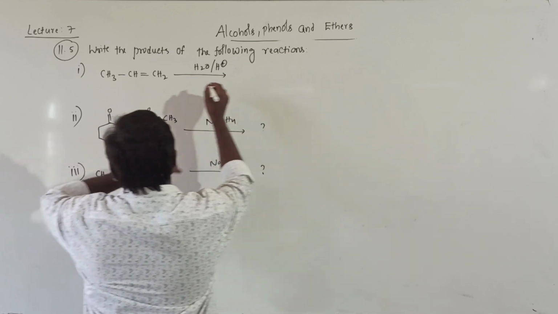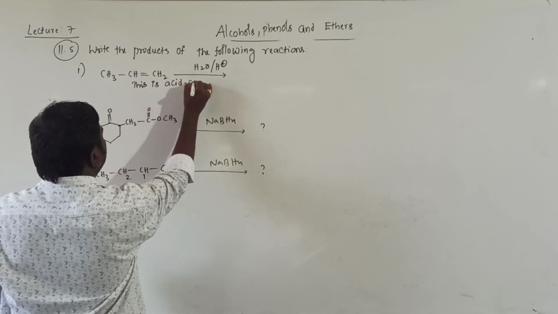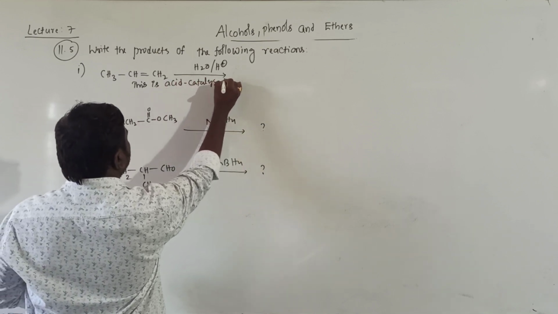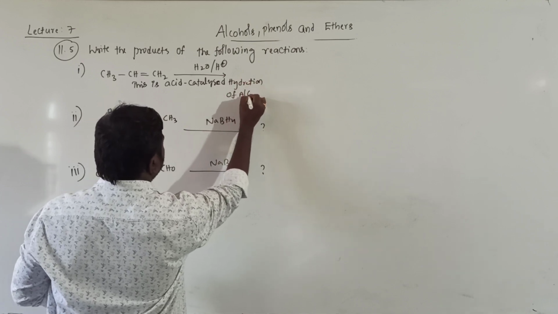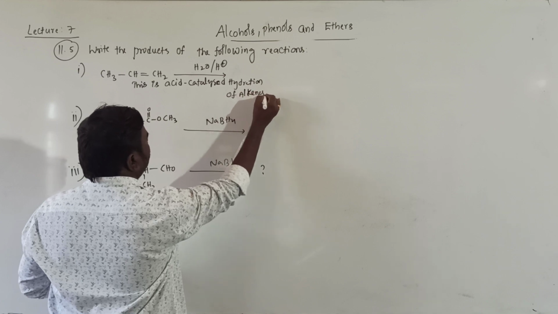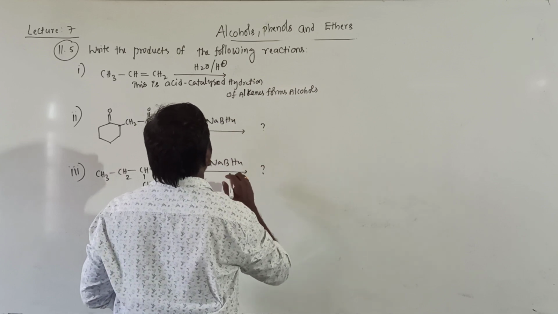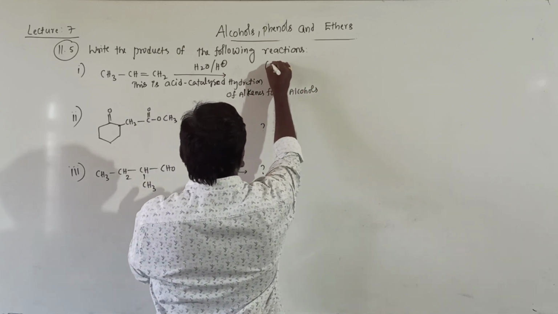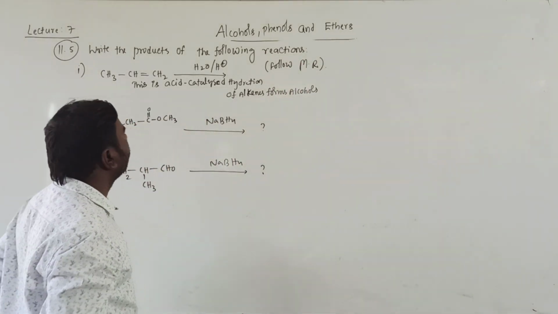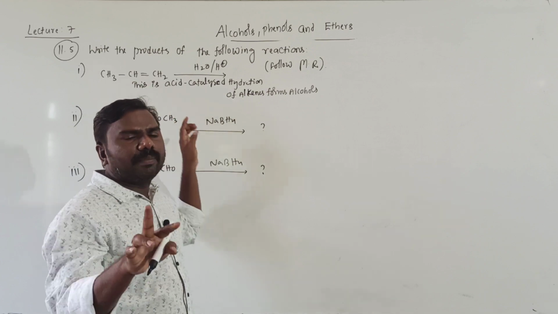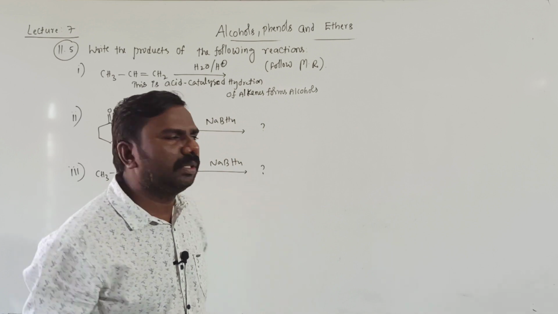Okay? Markovnikov rule means to the doubly bonded carbon atom with the fewer hydrogens, OH minus will be added.